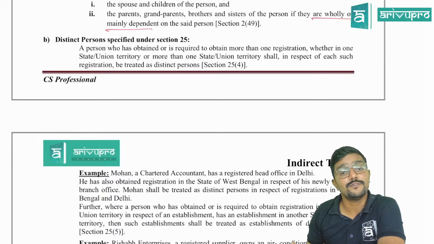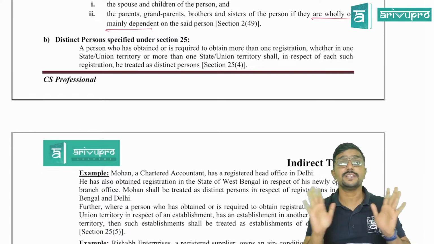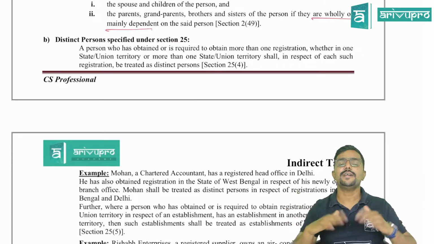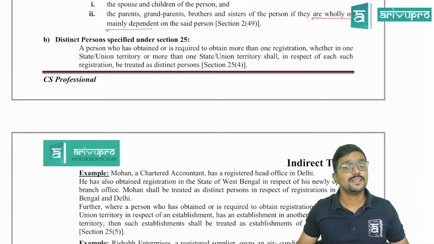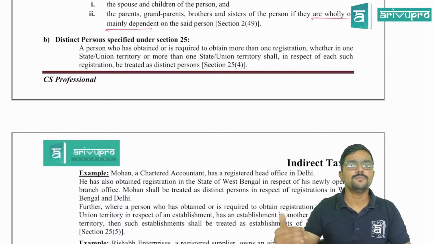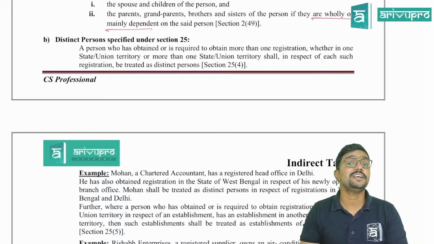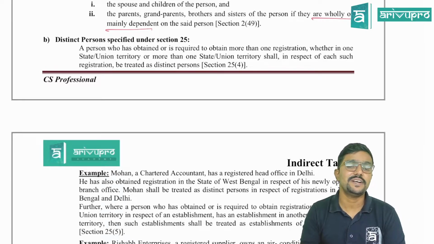Next, assume, sir, in Karnataka, I have 5 branches. I have taken 5 different registrations. Is it possible? Yes, you can take it. So 5 different registrations I have taken. In that case, all 5 registrations will be treated as distinct persons. If you are transferring any goods from one branch to another branch, then it will be treated as supply, guys. It will be treated as supply even without consideration as per para 2.